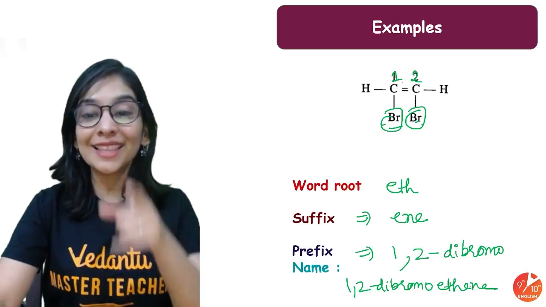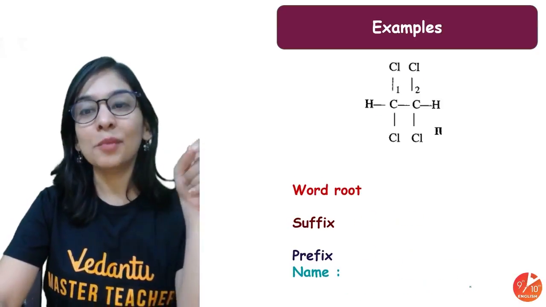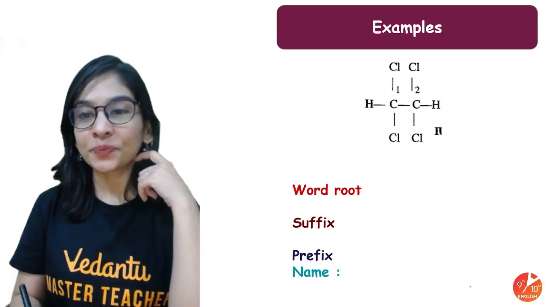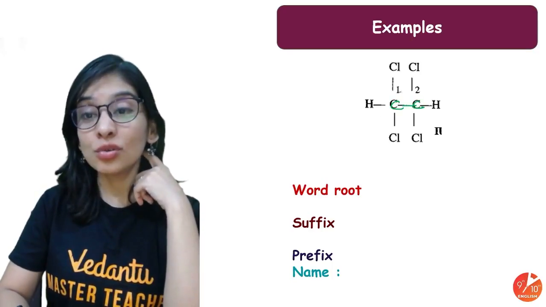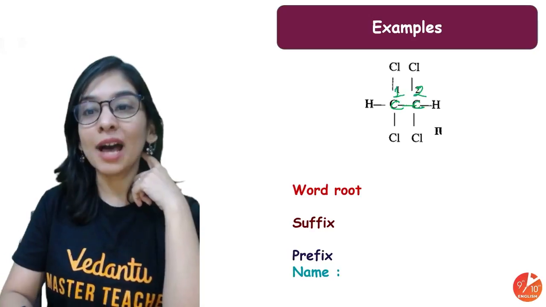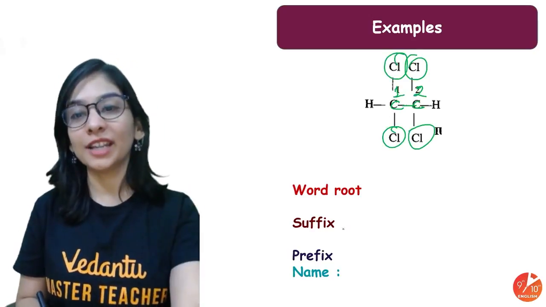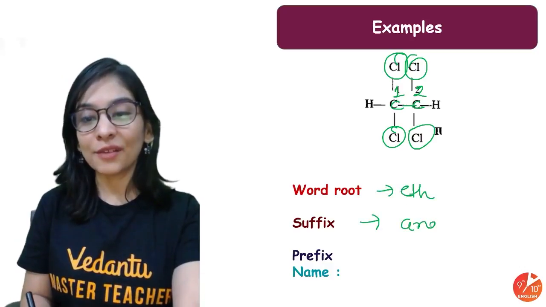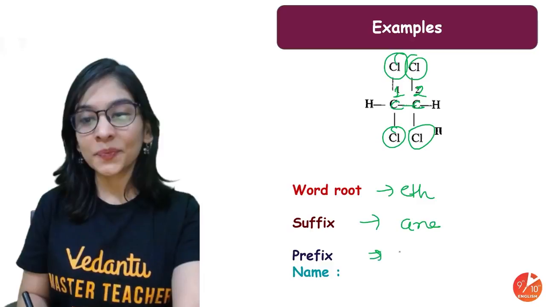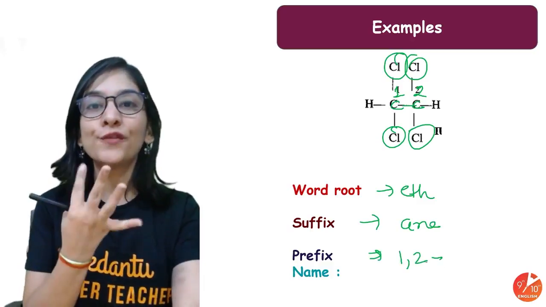Now it looks simple. This is the right way to write it so that you will never get confused and more clarity will come. Let's discuss one more example. Now you have just 2 carbons, but on these 2 carbons there are 4 chlorines attached. The word root for 2 carbon is eth, single bond, so suffix ane. The prefix: your 1 and 2 carbons have in total 4 chlorines.